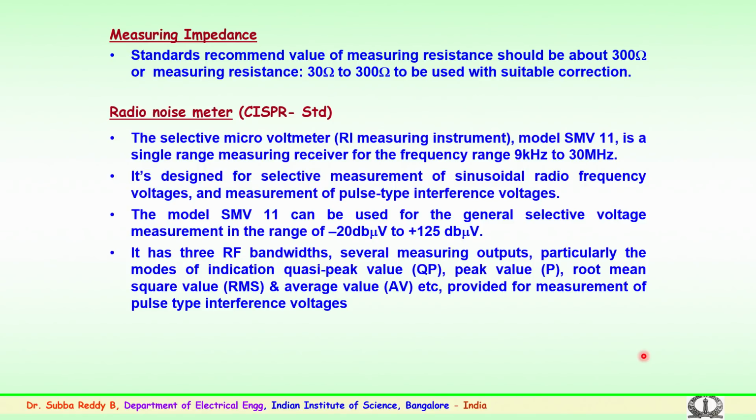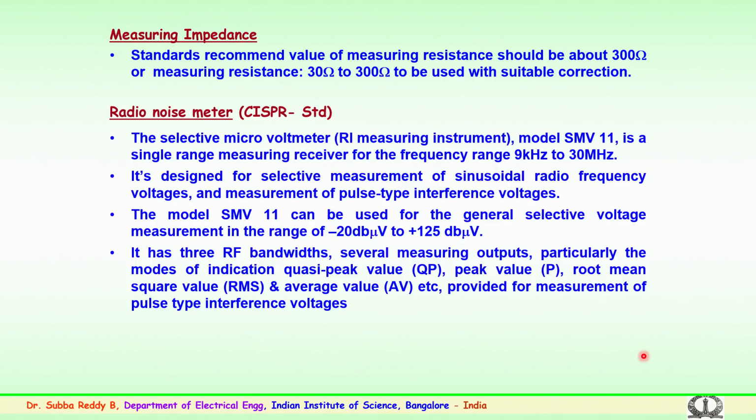And also the standard mentions that in case a 300 ohm measuring impedance is not available, it could be carried out by using 30 ohms to 300 ohms. Later on the values are suitably made equivalent to 300 ohms with the suitable correction factor, which is to be added for all the values measured across a particular value of resistance.